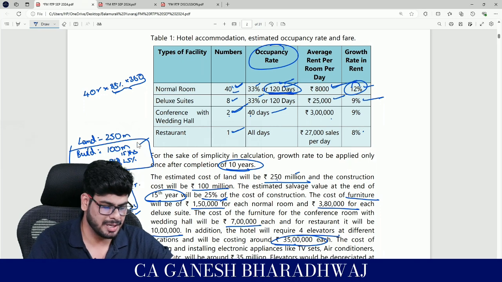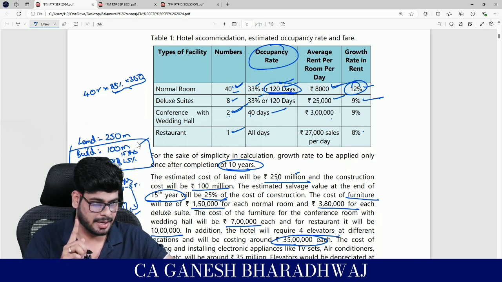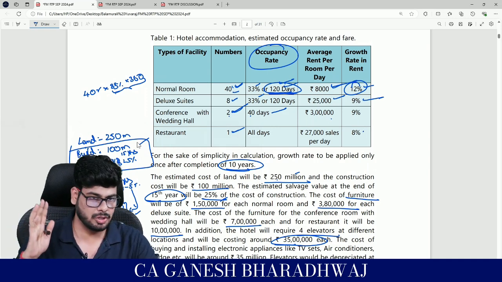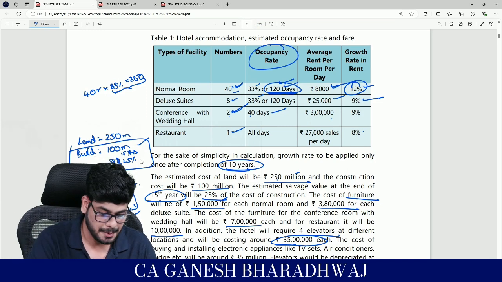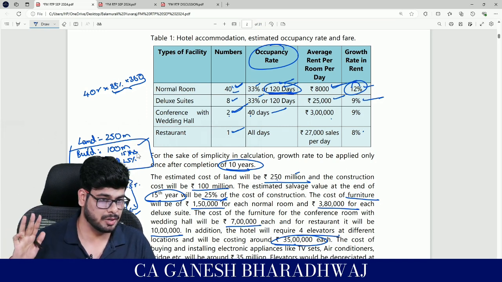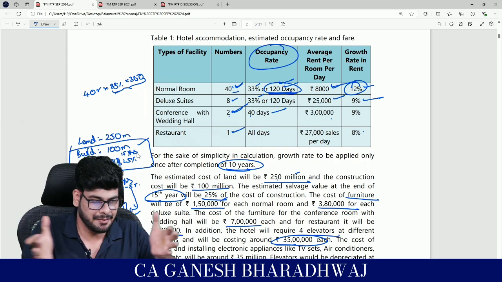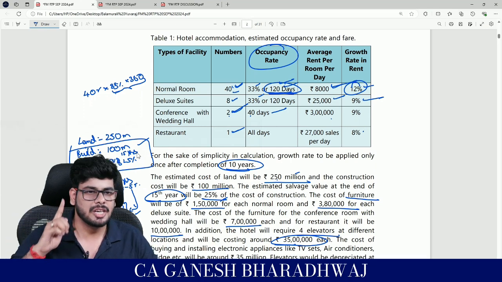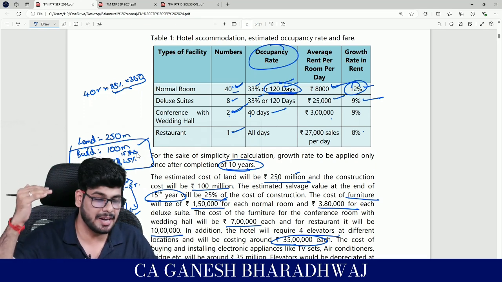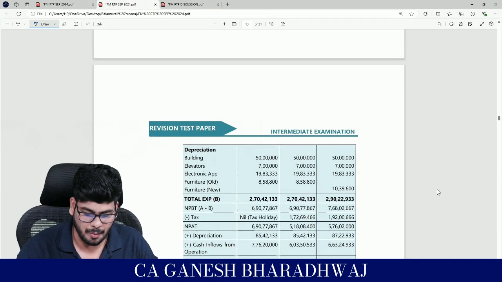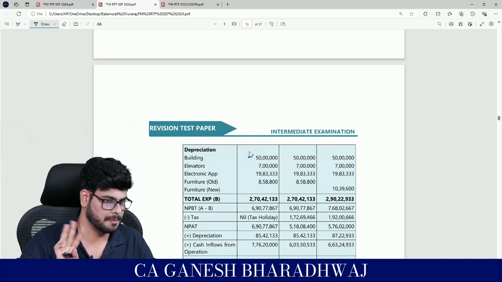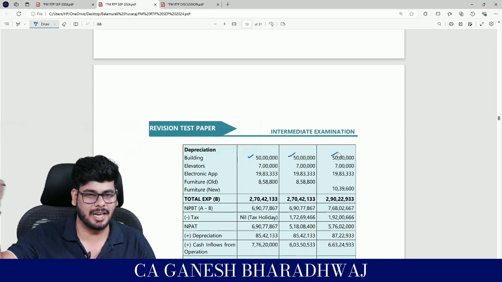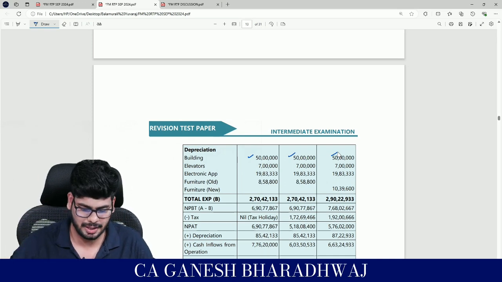Now what happens? 100 million is basically 10 crores, right? 10 crore is there, rate is not given, they have given SLM, correct? So 10 crore is the construction cost for the building. Out of that, 25% is the salvage value. So net of this, 75% of 10 crores needs to be depreciated over a period of 15 years, which means 7.5 crores divided by 15. How much is that? 50 lakhs. This will not change. Okay. So 50 lakhs. Yes, this will not change. There is no growth and all that here.